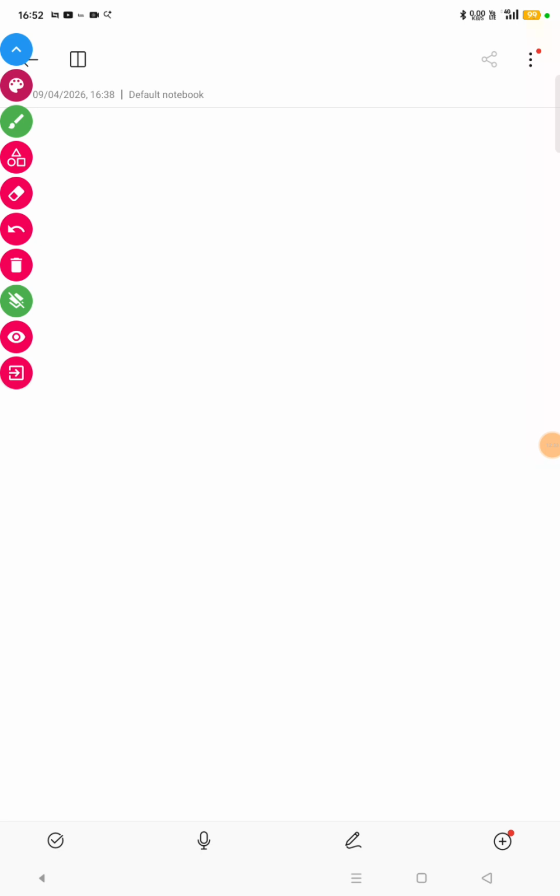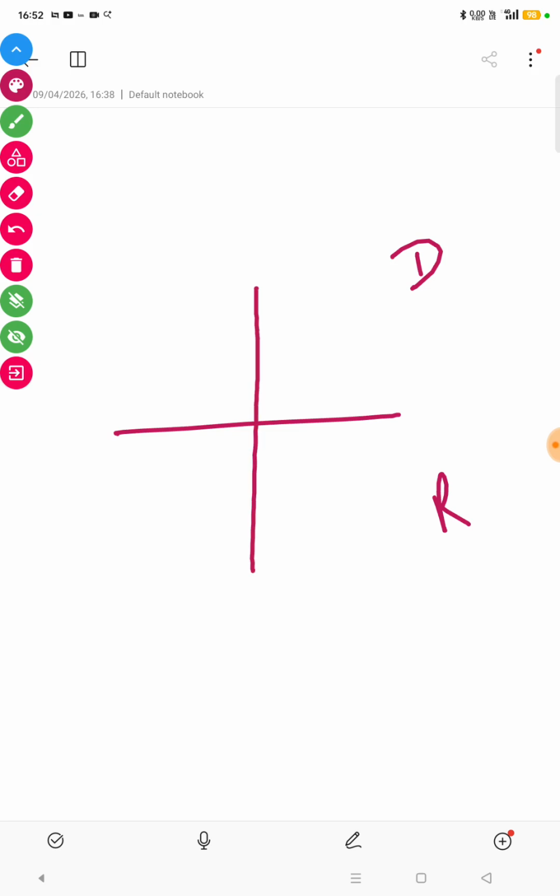Okay, now let's take another case. Suppose this is a denser medium and this is a rarer medium. When a ray of light passes from one medium to another medium and it is passing through the normal, that means when the ray of light passes from one medium to another medium at right angle to the surface separating the two media.